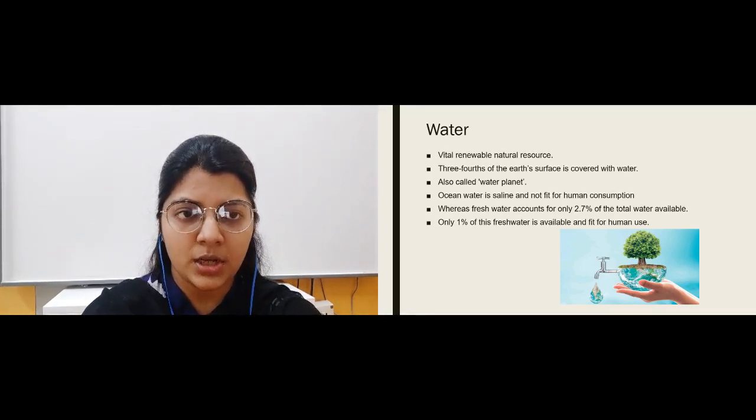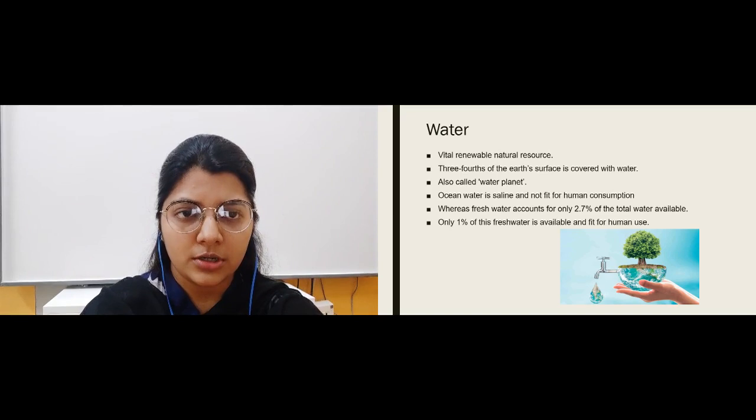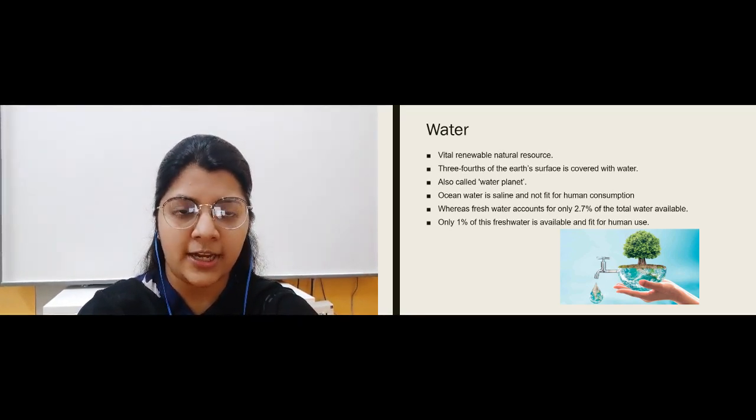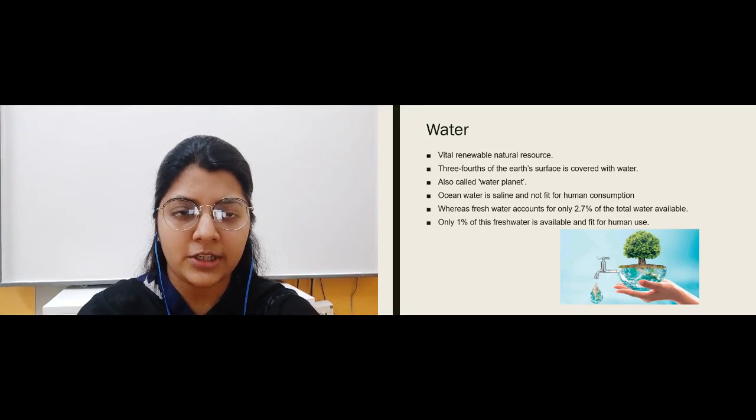Now water is a very important natural resource. 3/4 of the earth's surface is covered with water, that is 75% of the earth's surface, and so it is also called the water planet or the blue planet. Why? Because water is blue in color, as you all know. So it is rightly said that it is called the blue planet because 3/4 of the earth's surface is covered with water.